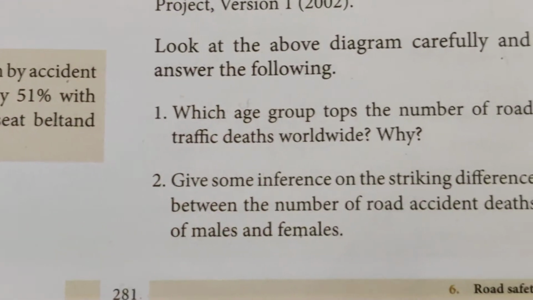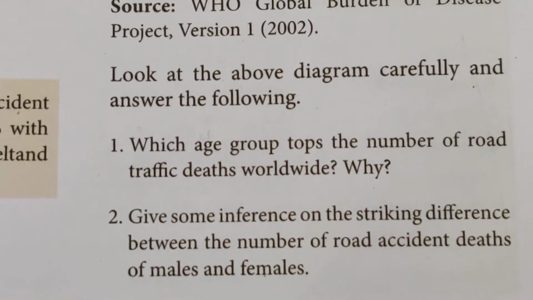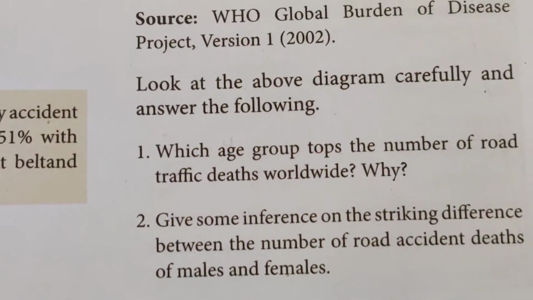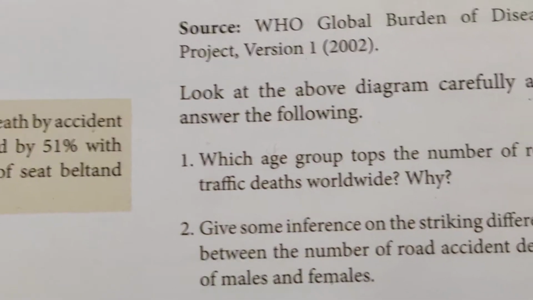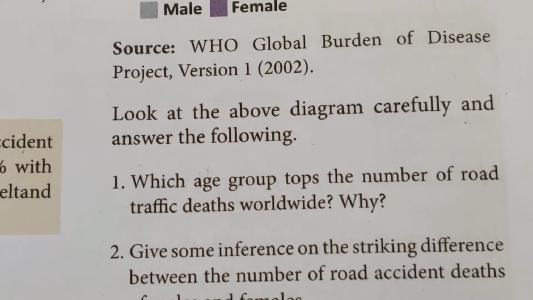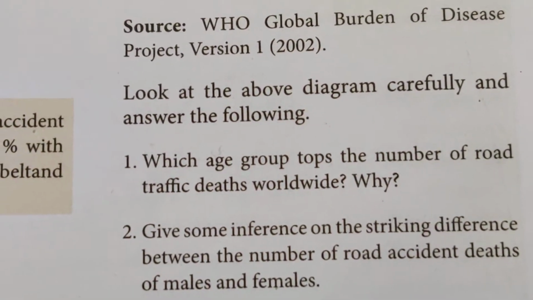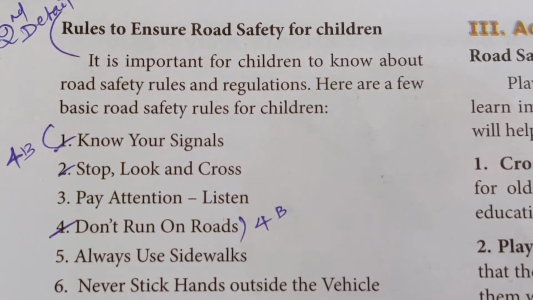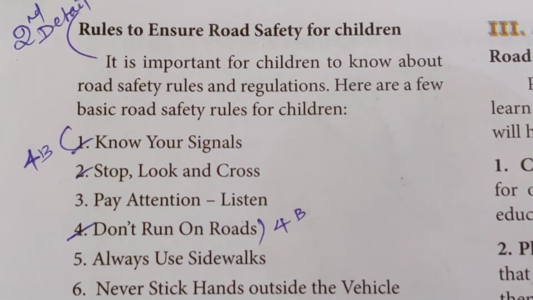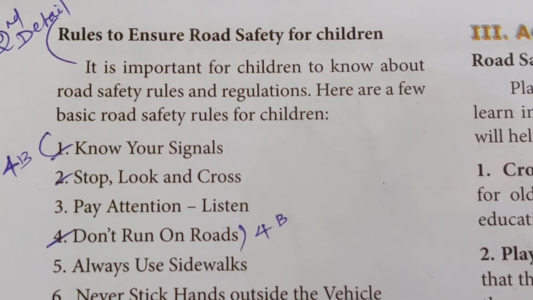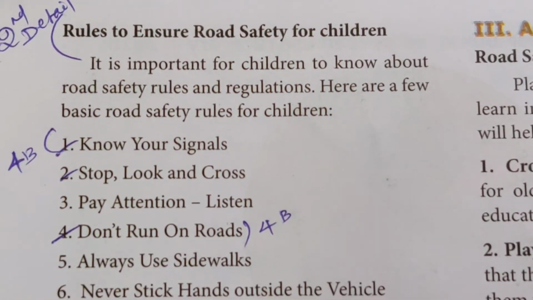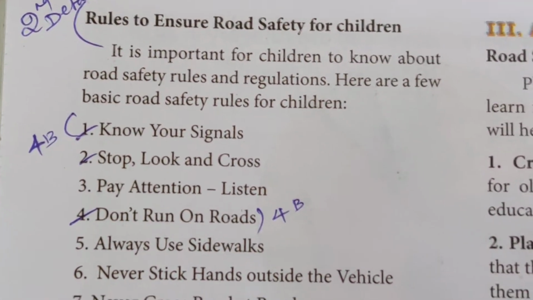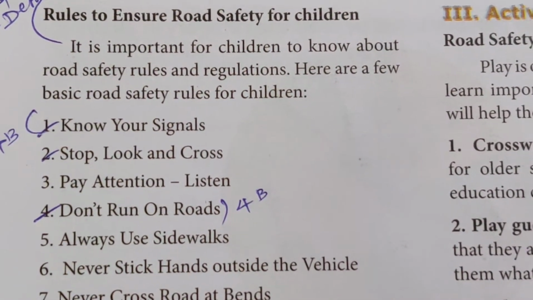Give some inference on the striking difference between the number of road accident deaths of males and females. So what are the things that are happening in and around? You have to select and give a proper reason by yourself, one of your reasons. Now look at the rules to ensure road safety for children. This is one of your second detail and fourth brief answers. Any 3 points they are asking, so please go through this.